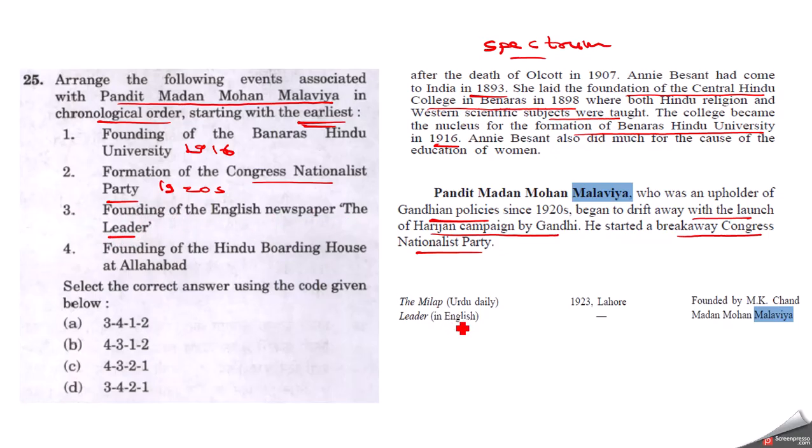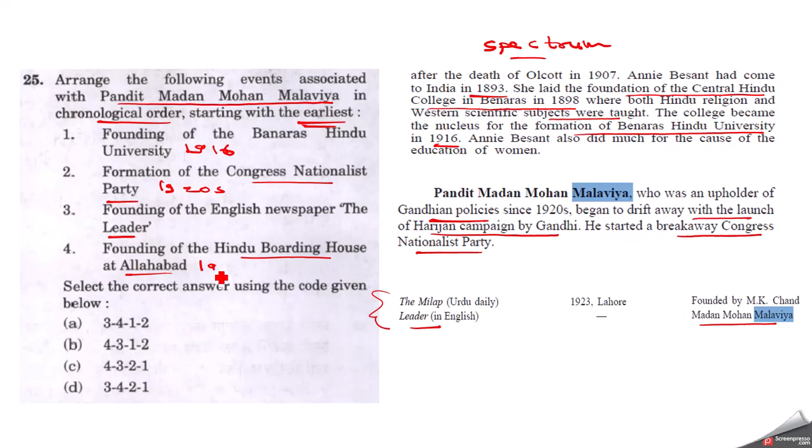Now this is given in Spectrum but the year is not given. You can see here the screenshot. The Leader in English, Madan Mohan Malviya. So it was founded by Madan Mohan Malviya but the year is not given. And the fourth statement says founding of Hindu Boarding House at Allahabad. Even this is not given in the Spectrum book.